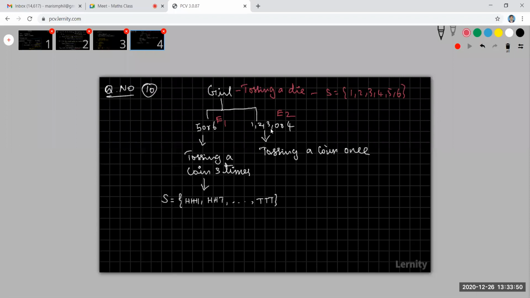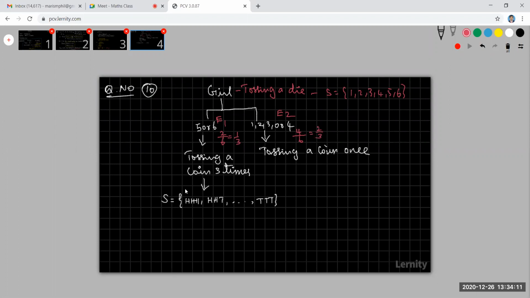If 1, 2, 3 or 4 comes, she tosses a coin only once. So the probability for this is 2 by 6, that is 1 by 3. Here the probability is 4 by 6, that is 2 by 3. Probability of E1 and probability of E2.